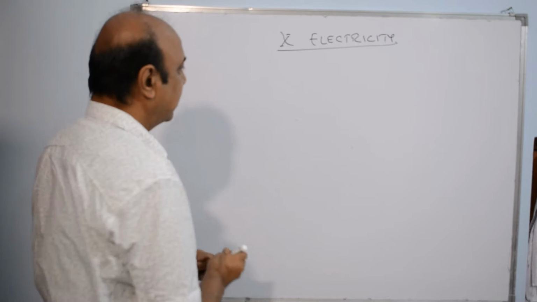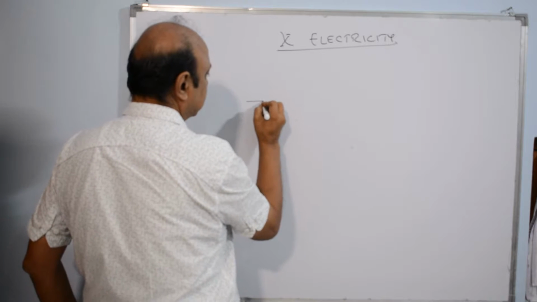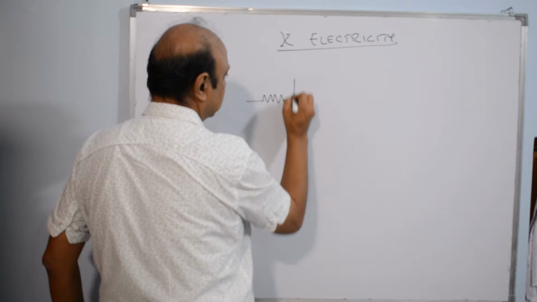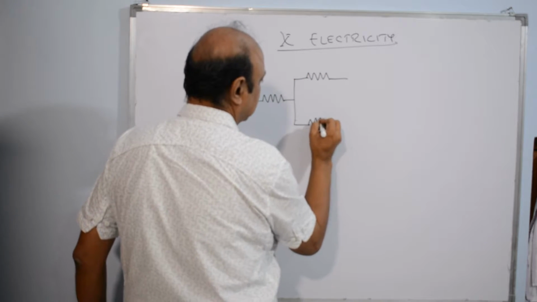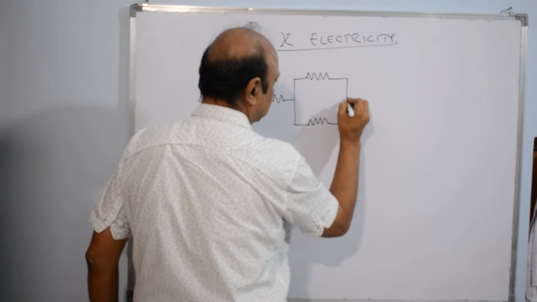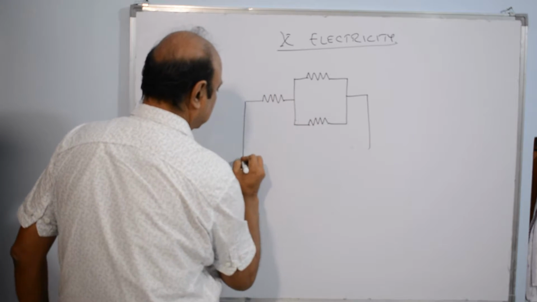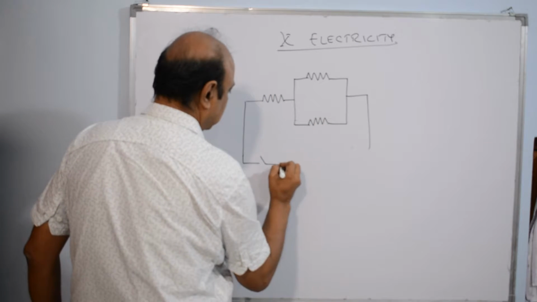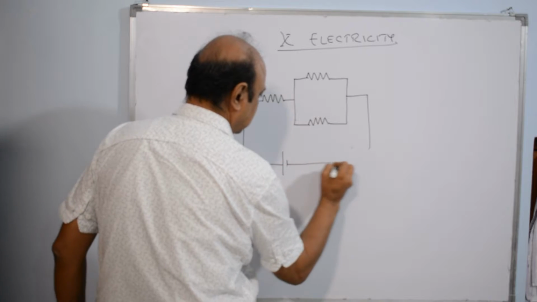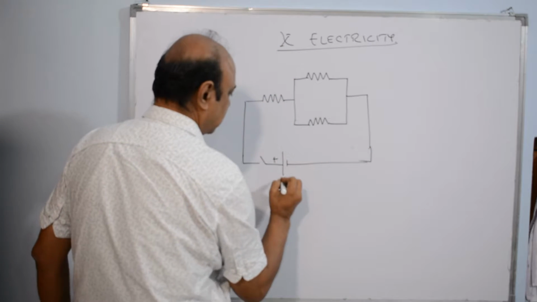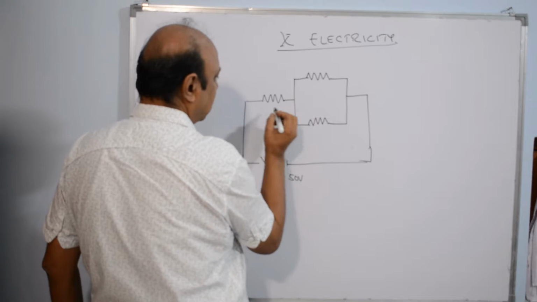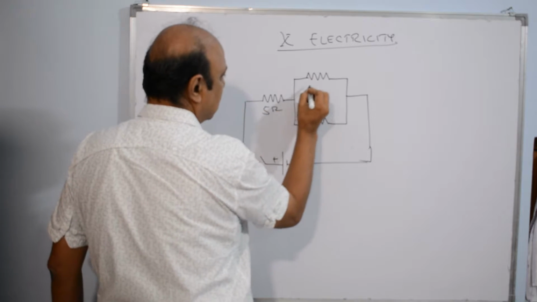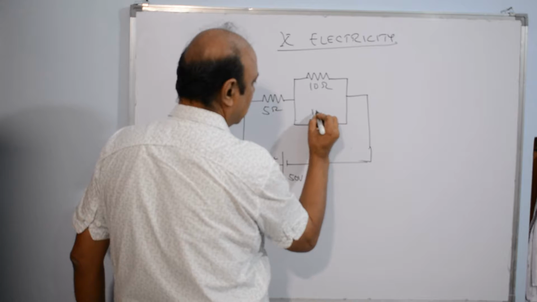Let us take a circuit. Let this be 50 volts and this be 5 ohms, 10 ohms, 10 ohms.